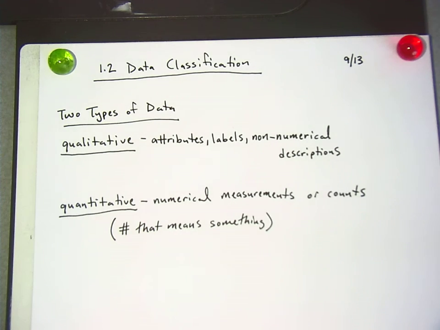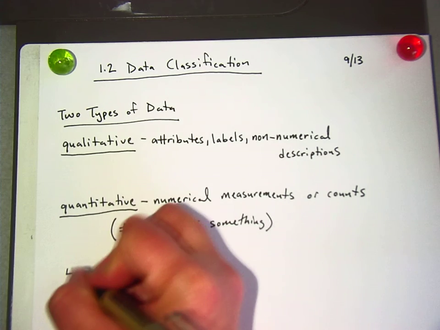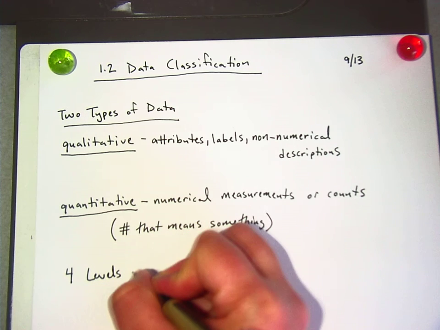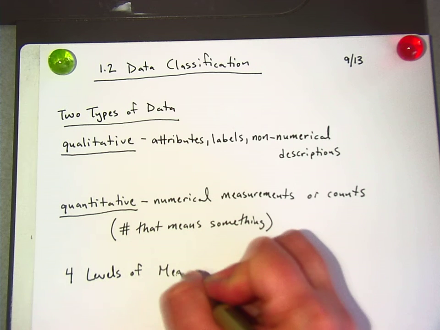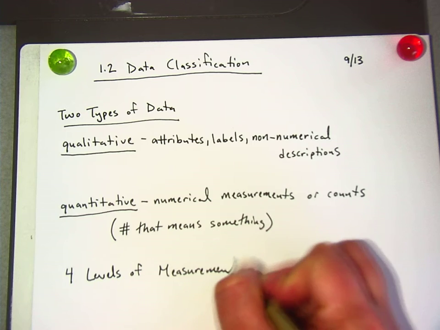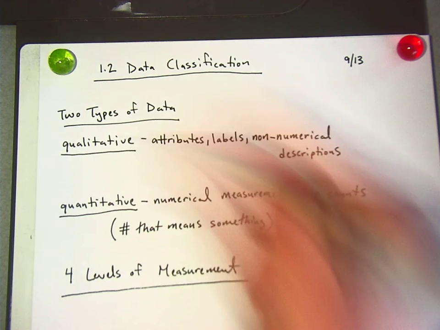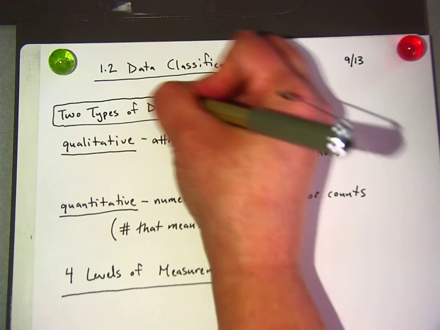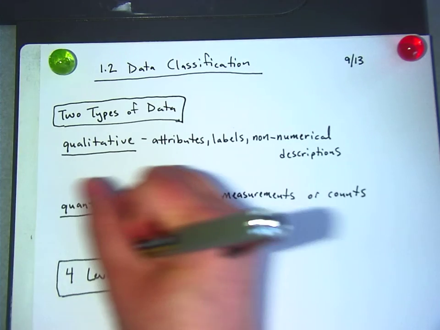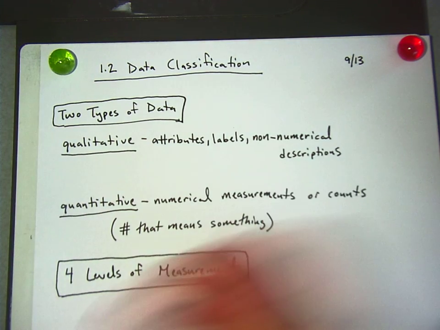Okay, so what we're going to be doing over the next 2 days is classifying stuff by type. Remind me, is it 12 we get out of here? Yeah. Okay. So this lesson's going to take 2 days, and you won't have any homework for tonight, so we're going to take our time. All right, so there are 4 levels of measurement. First, everything can be put into 2 types of data, and then underneath that, there's 4 levels of measurement.